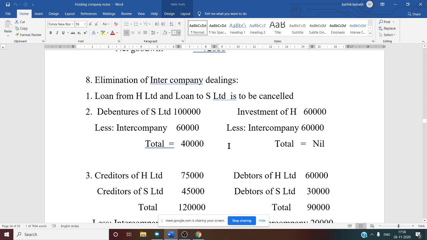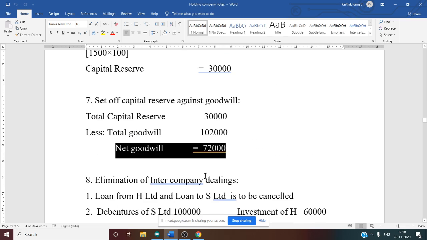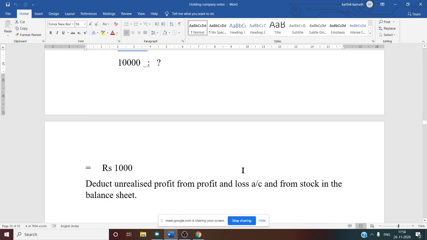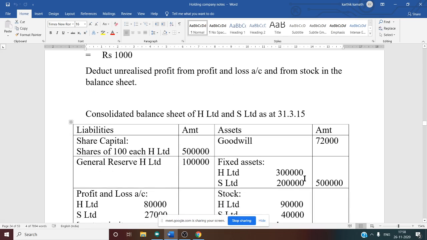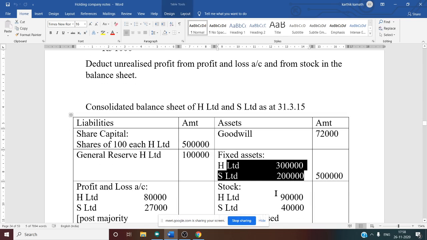Where did we get that net positive answer? Set off against capital reserve and goodwill. If you see net goodwill, we got 72,000. This amount you have to show on the asset side as goodwill. So goodwill is 72,000. What about fixed asset? Fixed asset is nothing but you have to write the combined amount, whatever is given in the balance sheet. So holding company fixed asset is 3 lakh, subsidiary company fixed asset is 2 lakh.